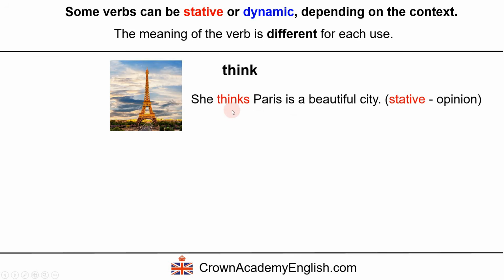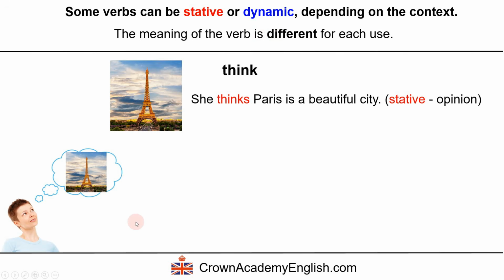So if we use this meaning, then we cannot say she is thinking that Paris is a beautiful city. That would be wrong. Why? Because we do not have an ing form for a stative verb. However, think is also a dynamic verb with a different meaning.